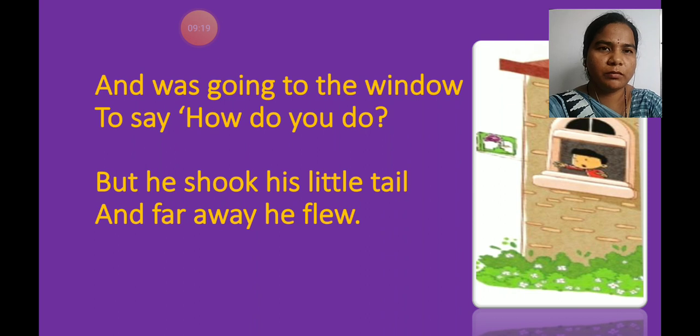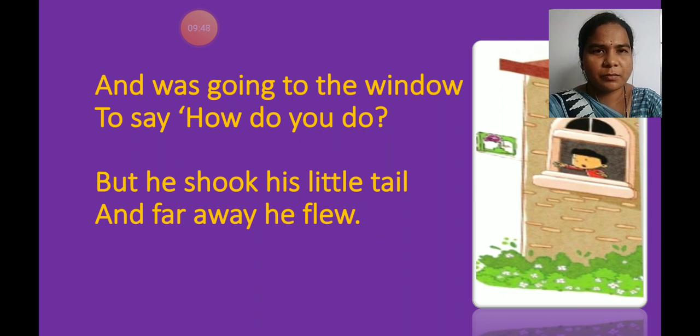That boy wanted to ask something to that bird, that how do you do? Stop, bird. But he is not listening to that boy, and he shook his little tail and far away he flew. So children, in this way we learn this poem, very simple and very interesting.